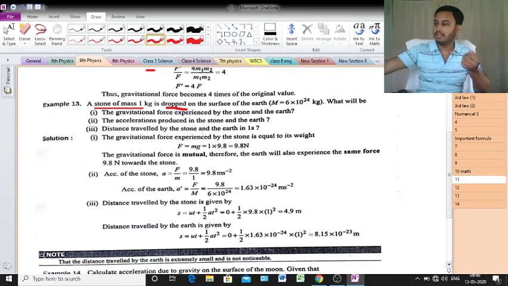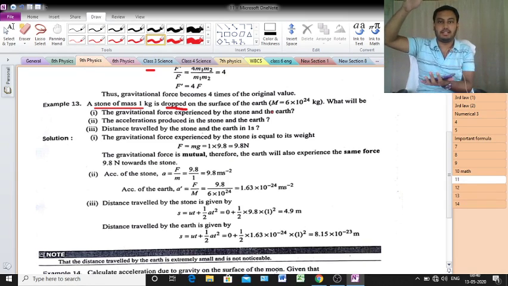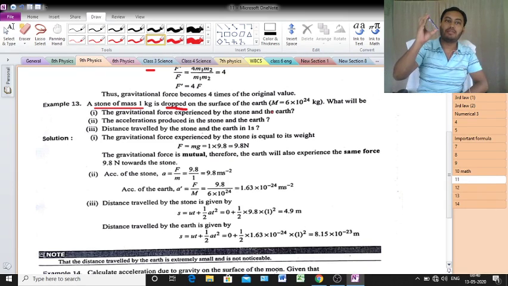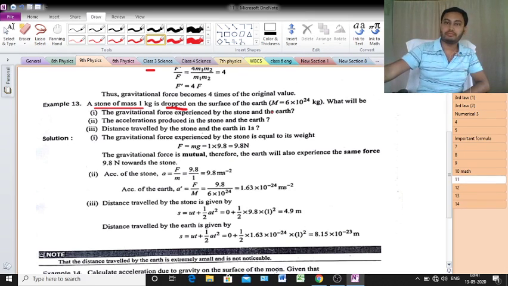That means, let's say that is a stone, and it is dropped like that. Again, what is the mass of the stone? The mass of the stone is 1 kg and it is dropped on the surface of the earth. Clear?